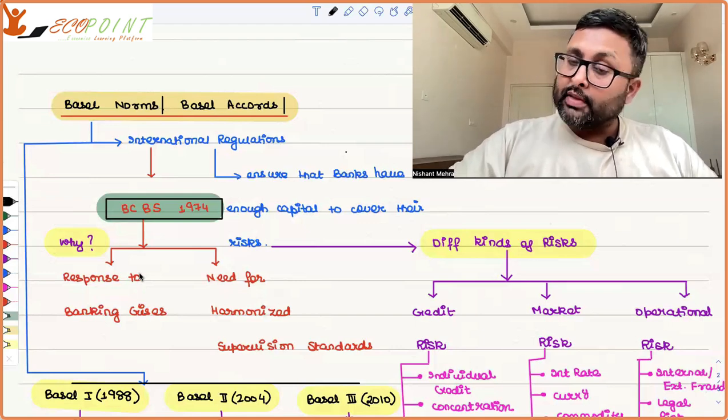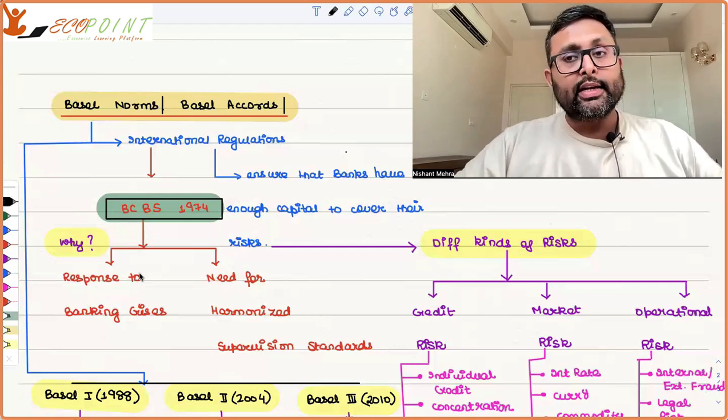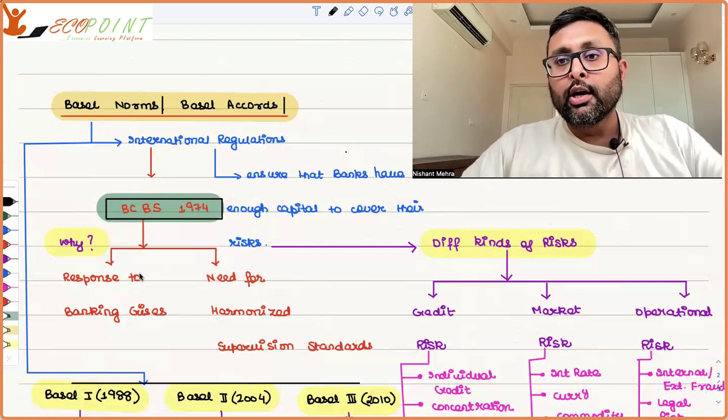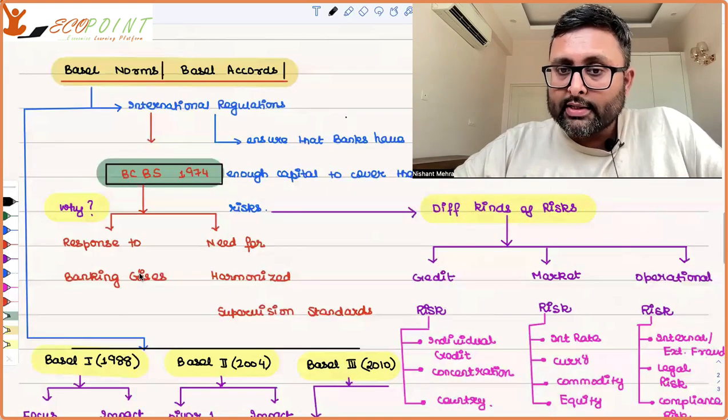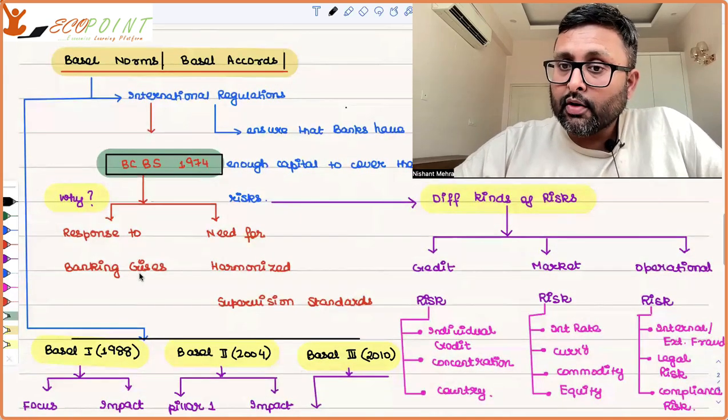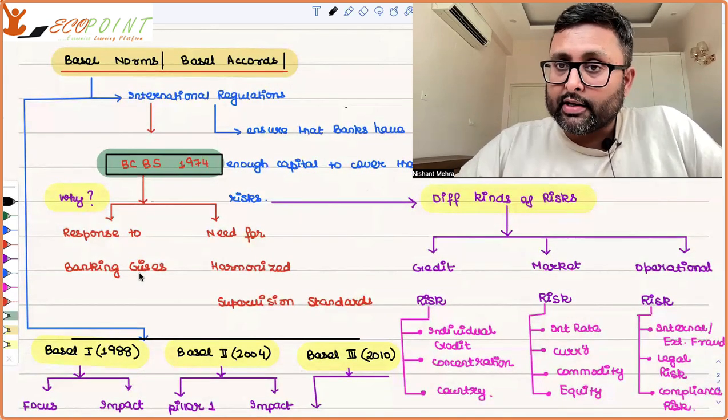And then the question which arises is, you are saying that banks expose themselves to various kinds of risks. What kind of risks? There were three main kinds of risks. One is the credit risk. The other is the market risk. And another is the operational risk.